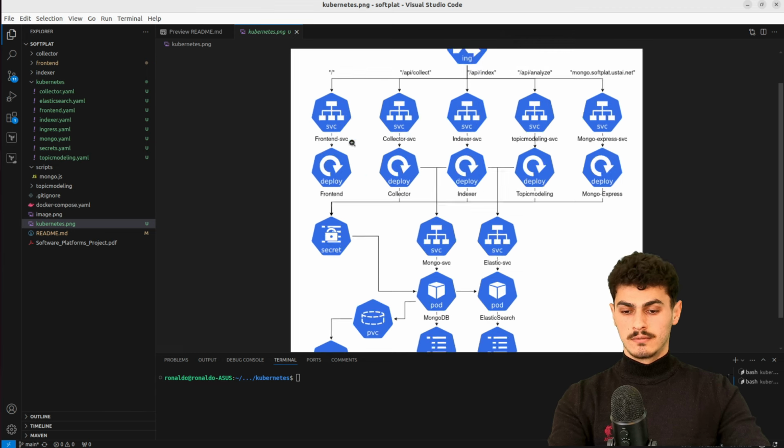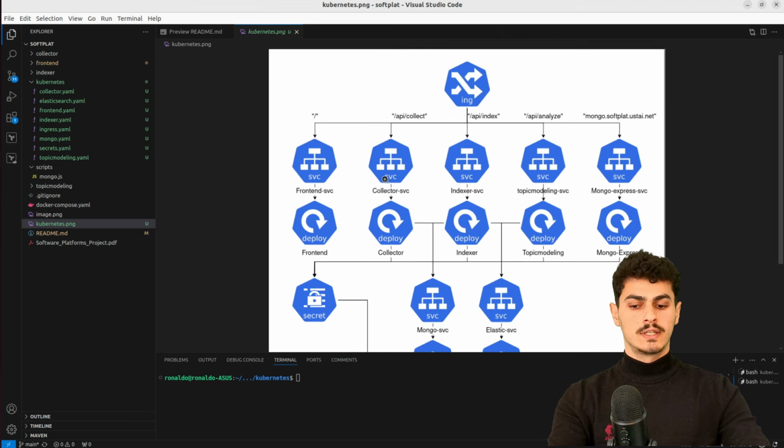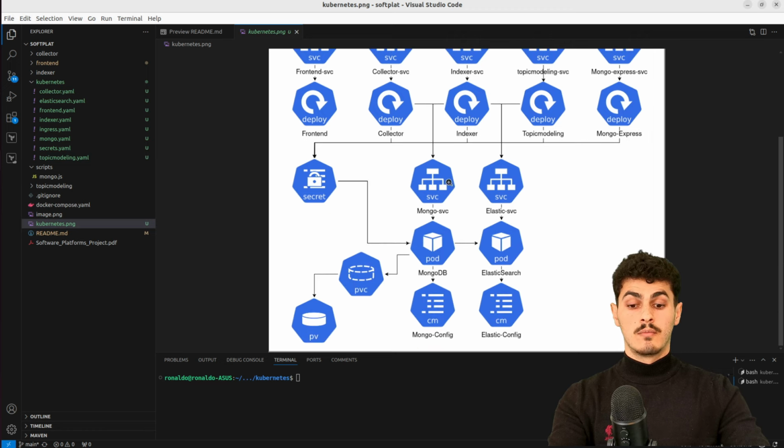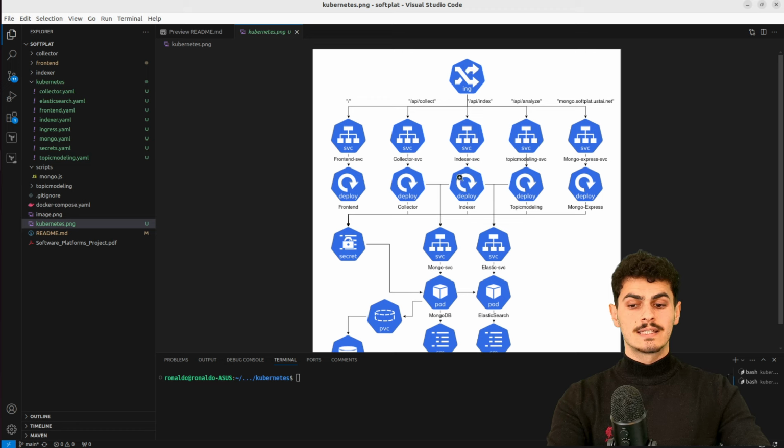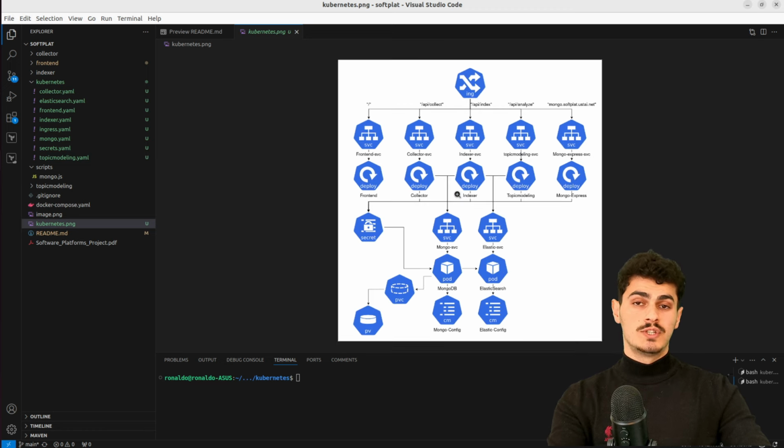So we have the front end, the collector, the indexer, topic modeling, the Mongo Express if we want to front our MongoDB, the MongoDB itself, the Elasticsearch, and that is not the only thing. We have other objects that help our application work well: configuration maps, secrets, persistent volumes and persistent volume claims, Ingress.